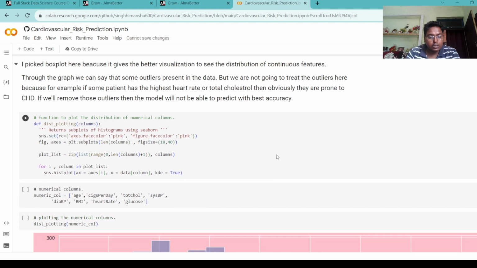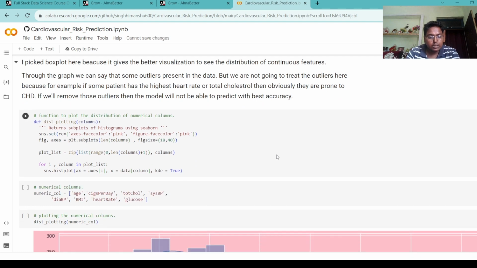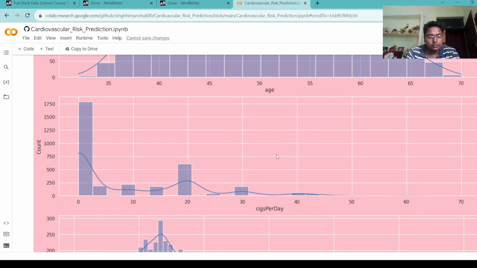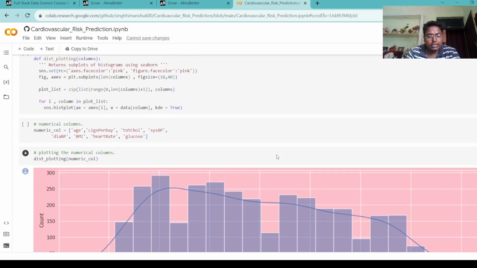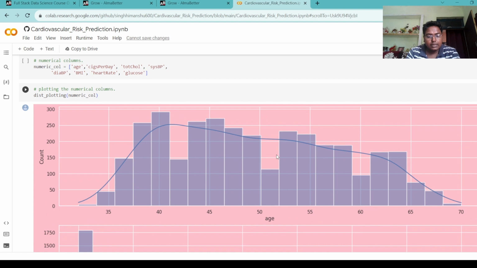Next, we plot the distribution of numerical columns, and here I picked the histogram because a histogram is an approximate representation of the distribution of numerical data, and I wanted to see the distribution range of each numerical column.